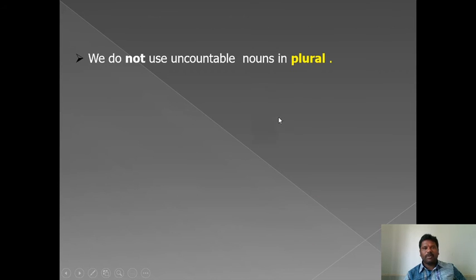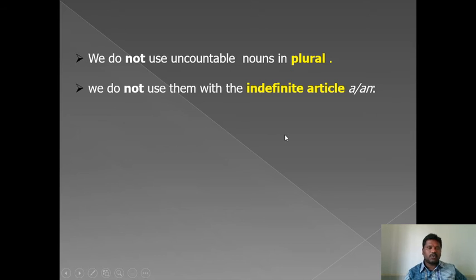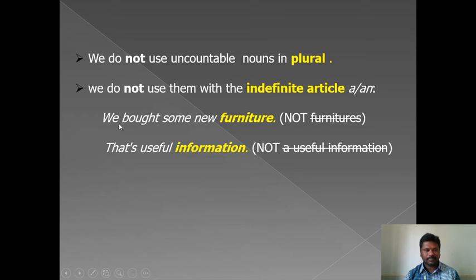We don't use uncountable nouns in plural form. So, mind one thing, note this: uncountable nouns don't have the plural form. We don't use an indefinite article before uncountable nouns. Uncountable nouns don't take the indefinite articles a or an before them. These are very, very important rules. Let me read again. We don't use uncountable nouns in plural. We do not use them with the indefinite article a or an.